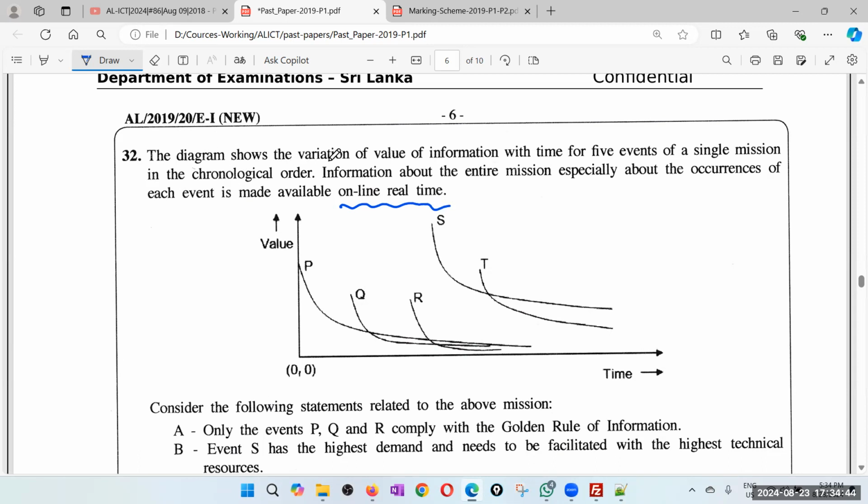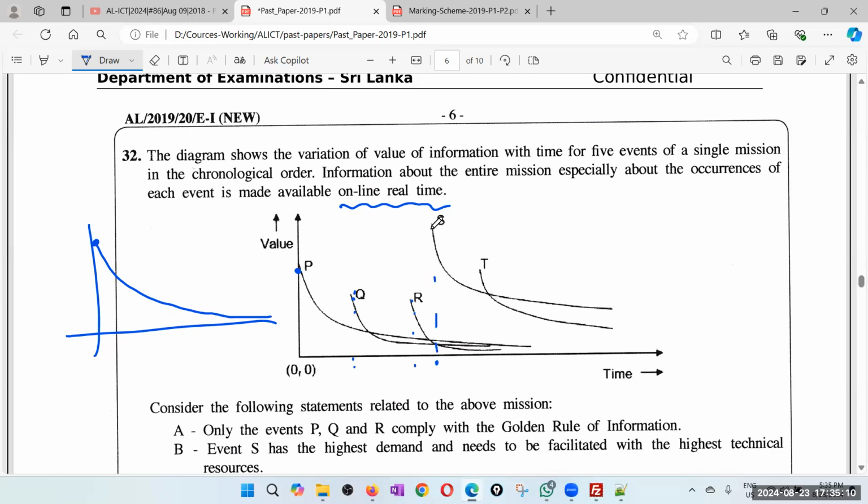Now again, read. The diagram shows the variations of value. You know that the highest value of information is at the information creation time, and its value goes down with time. So maybe this is where this particular information is created. Maybe Q information is created at this point, R at this point, S at this point.